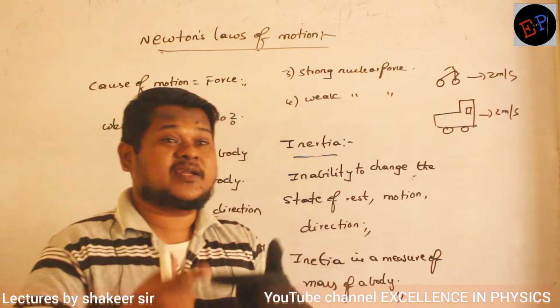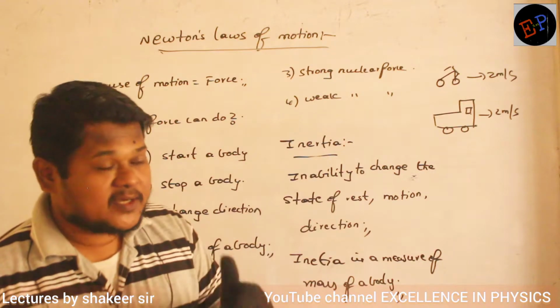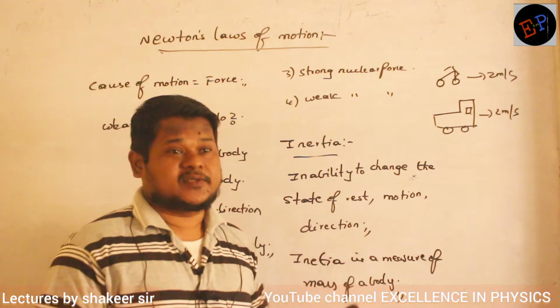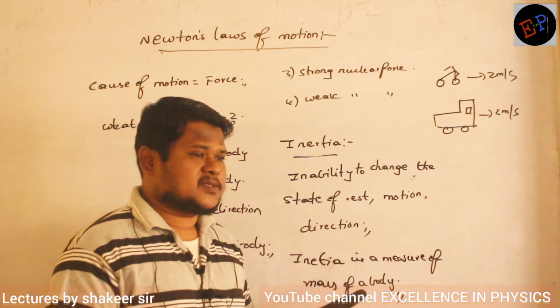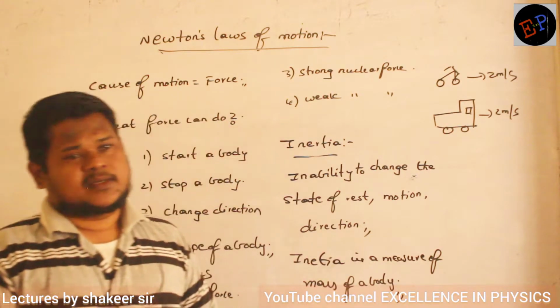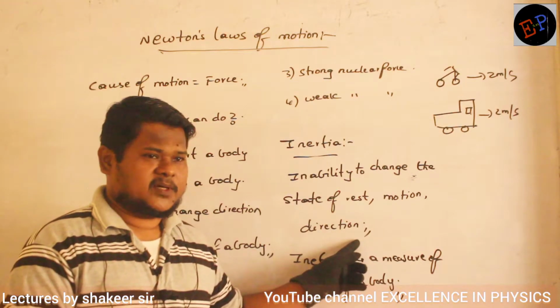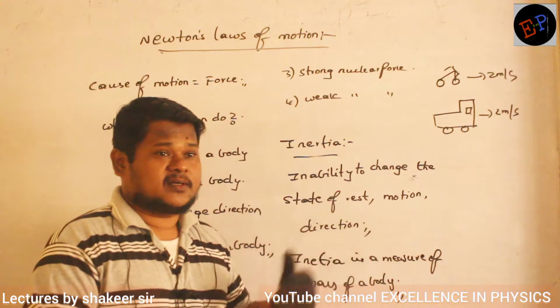So it has which inability now? It has more inability of motion. It cannot be set into motion so easily. Are you able to understand? So if mass is greater, its inability is also greater. Are you able to understand? Similarly, direction. Clear? Again you take the same example, cycle and lorry.